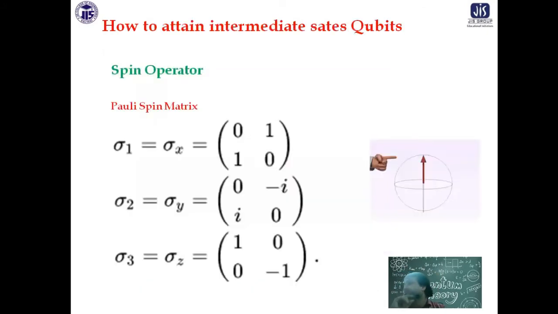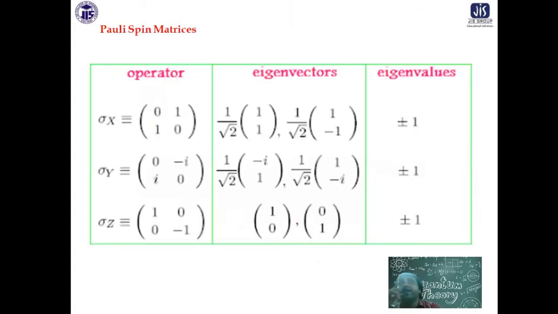Now these are the operators. These operators are the three Pauli matrices. What is their job? The job of the Pauli operators is to rotate the spin. As in the last video lecture, where I also introduced them: sigma x, sigma y, and sigma z. Their job is to operate on the electron spin.